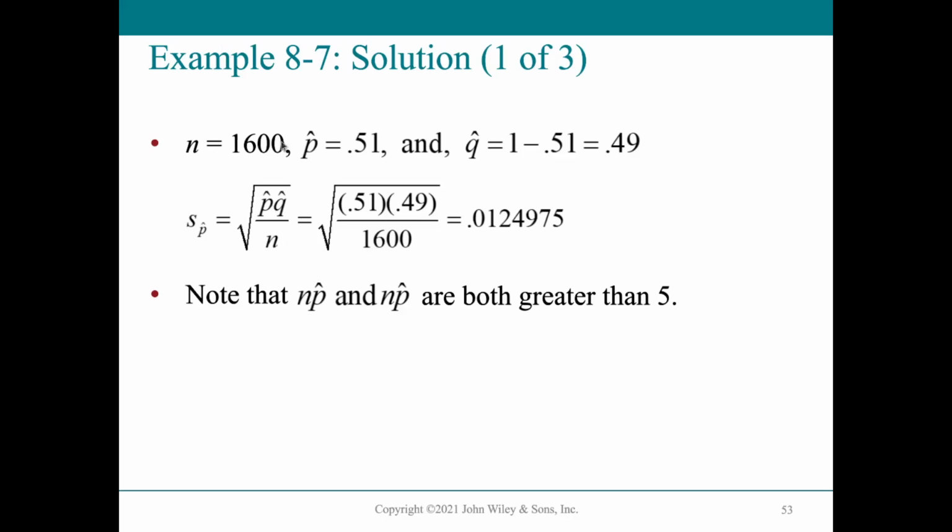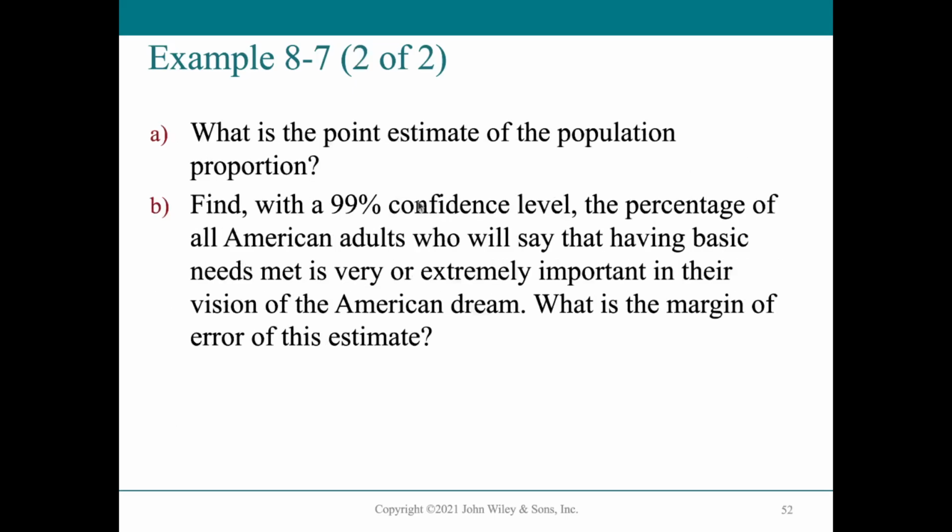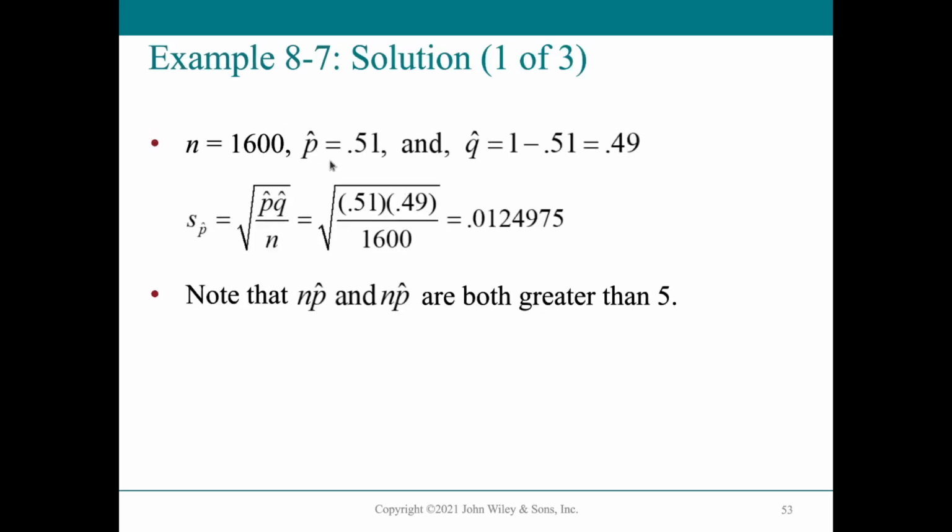We have a sample size of 1,600, and our desired outcome is the concerned believer. So we have p hat equal to 0.51, the sample proportion from the 1,600 people. That's 51%, or 0.51. And of course, the undesired outcome, q hat, is 1 minus 0.51, which is 0.49.